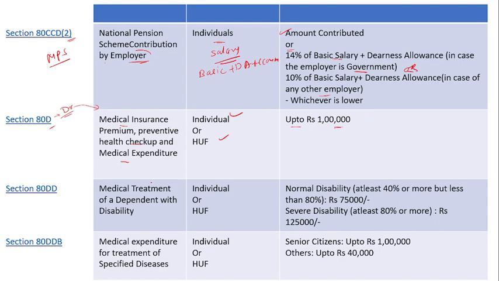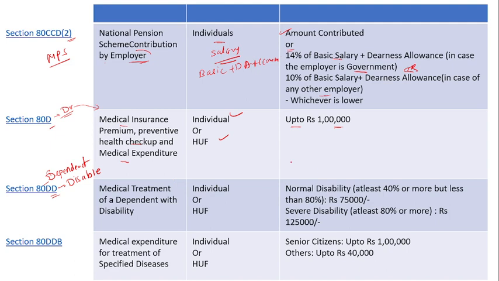Okay, the next section, that is 80DD, that is dependent. D for dependent and D for disable. Who is a dependent person? A person who is dependent on you, like your spouse, your children, your dependent parents. A dependent child who is a minor is eligible for this deduction. You will get a deduction under section 80DD.